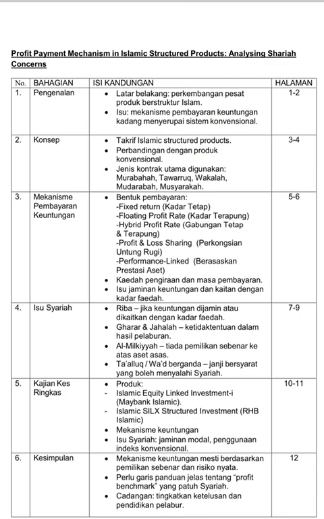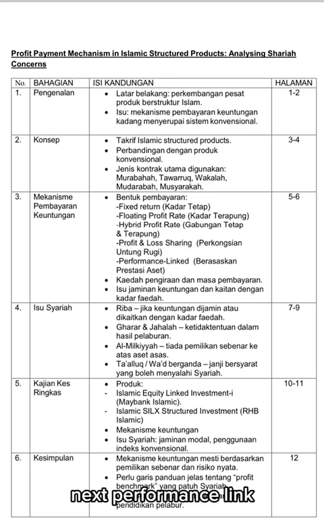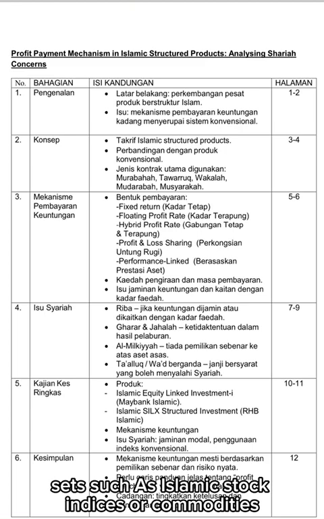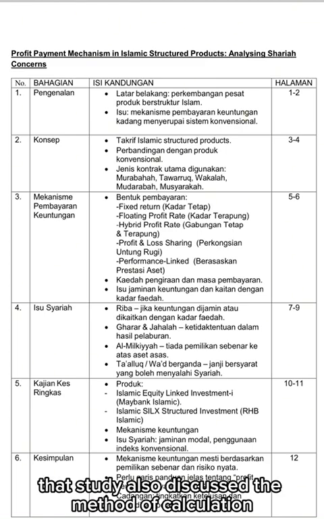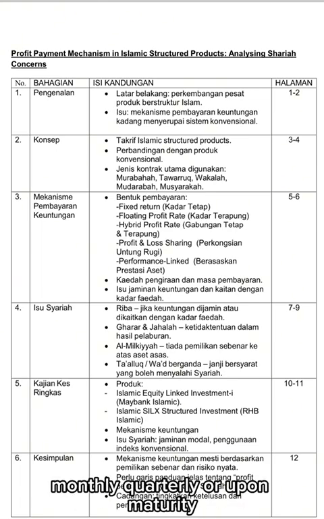Next, profit and loss sharing. Based on mudarabah or musyarakah contracts, both parties share profit and bear the risk. Next, performance link. The return is tied to the performance of specific Sharia compliant assets such as Islamic stock, indices, or commodities. Besides that, the study also discussed the method of calculation and the timing of payments, which can be done periodically, monthly, quarterly, or upon maturity.